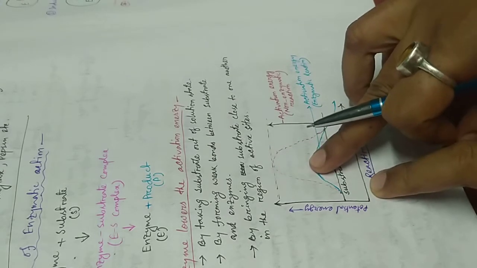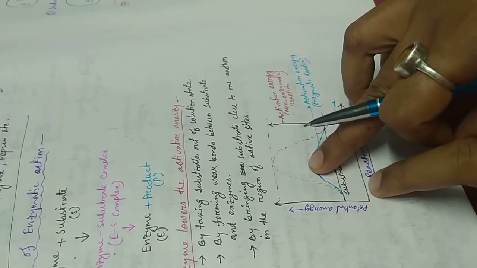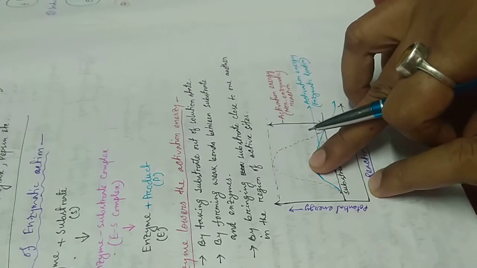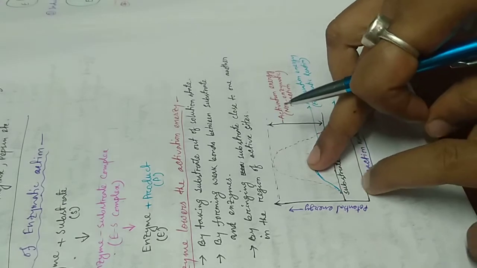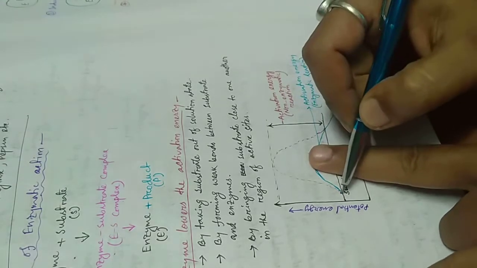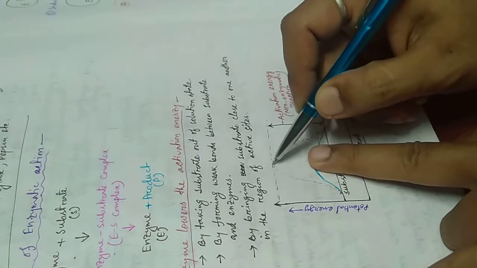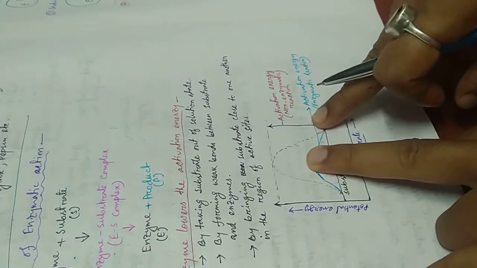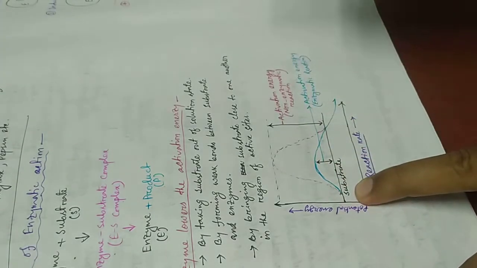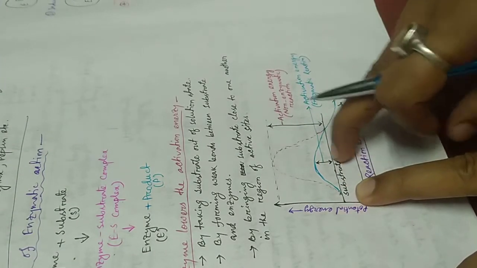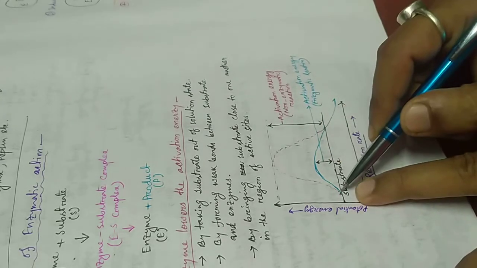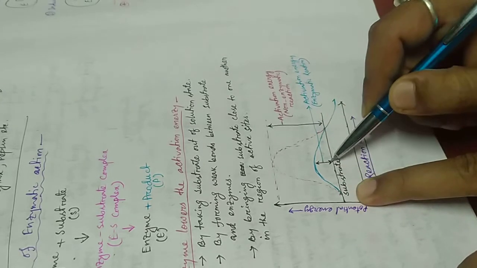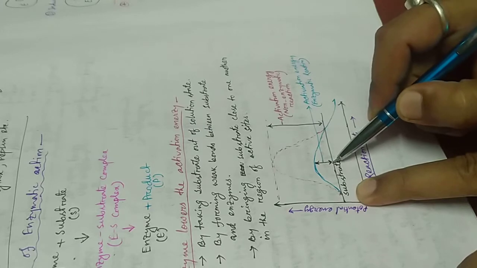If we do not use any external energy, then a chemical reaction needs this amount of energy for activation. But if we use an enzyme for a chemical reaction, then it needs only this amount of activation energy.